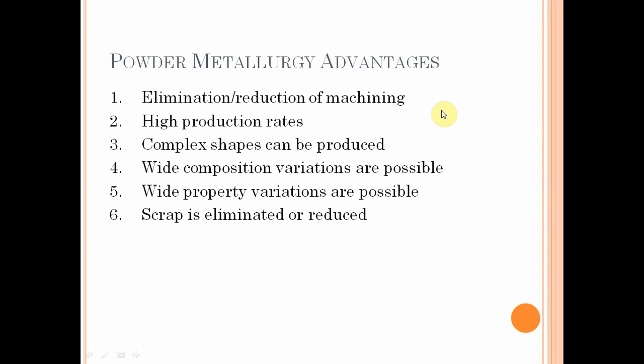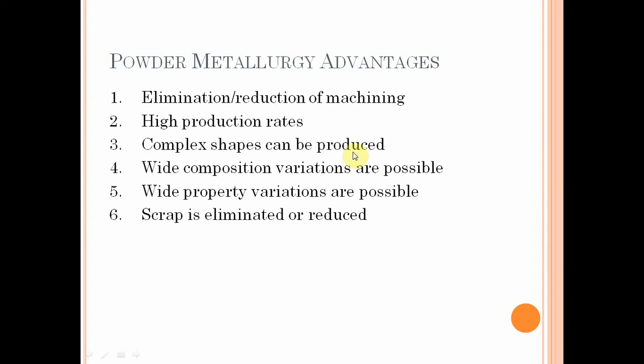High quality products are obtained by using powder metallurgy. By using the powder metallurgy process, we get high production rates. In minimum time, we get high production rates. Because of this, mass production takes place in the industries.